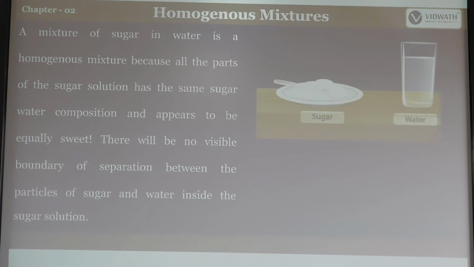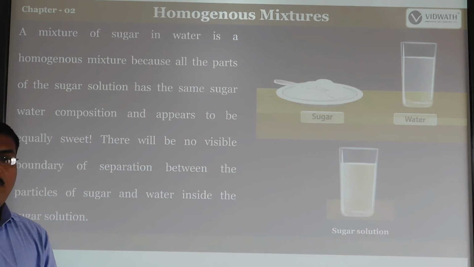Next, for example, sugar in water is a homogeneous mixture, because all parts of the sugar solution are the same sugar-water composition and it tastes sweet. If you add one spoon of sugar to the water, all the water becomes sweet. That is also an example of a homogeneous mixture.